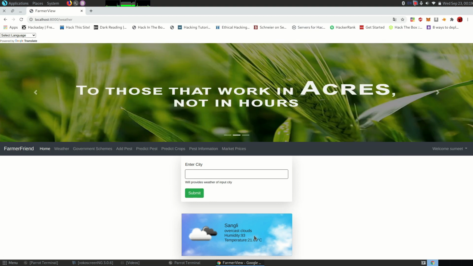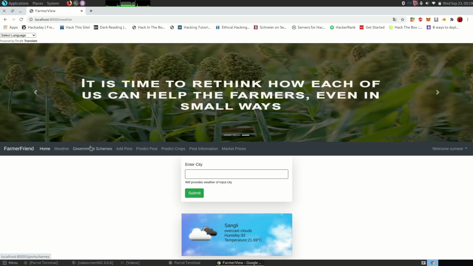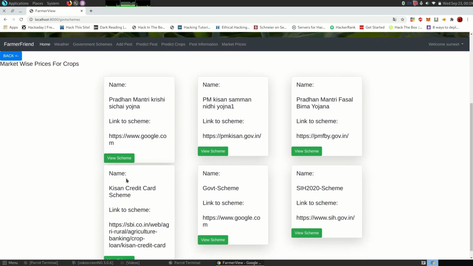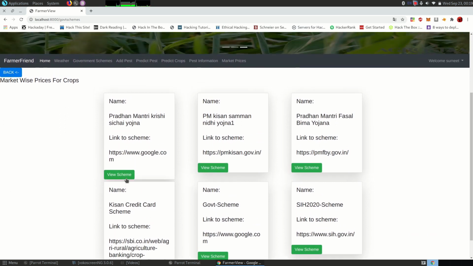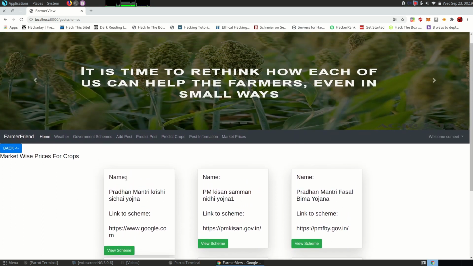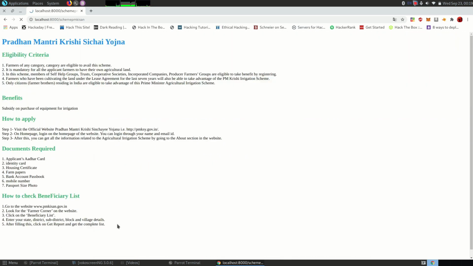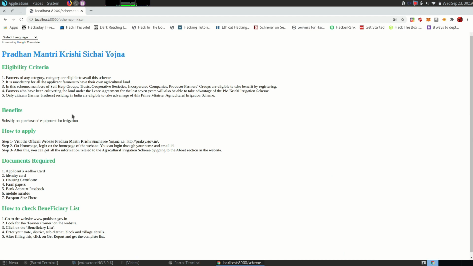Let's go to the government scheme section. Here you can see different government schemes which will be added to our website by the admin. Let's see one of these schemes. So this is the Pradhan Mantri Krishi Sinchai Yojana scheme. Here is different information like eligibility criteria, benefits, how to apply, documents required, and how to check the beneficiary list.